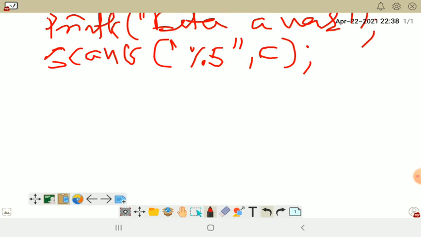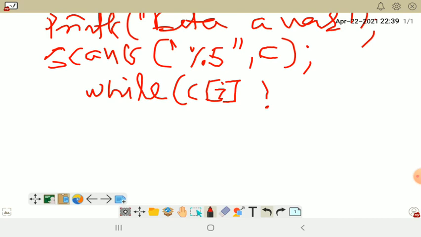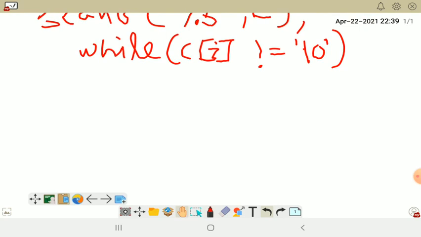So we can use a while loop: while c of i not equal to, that is exclamation and equal, null. Start the curly brackets, and in between you just do i plus plus.